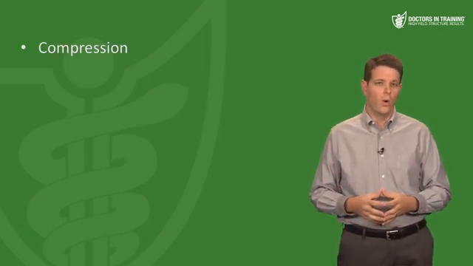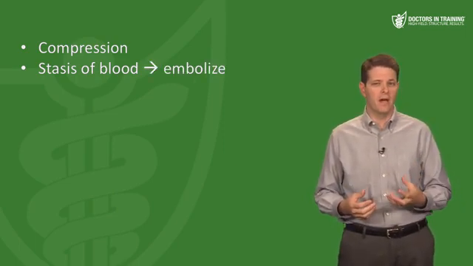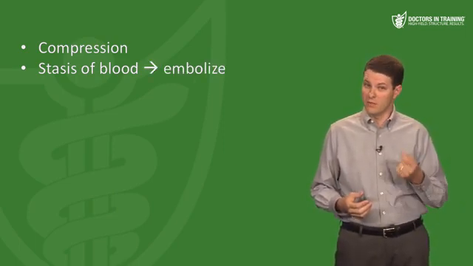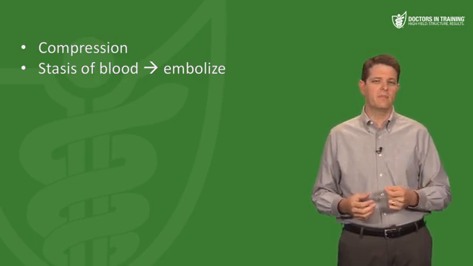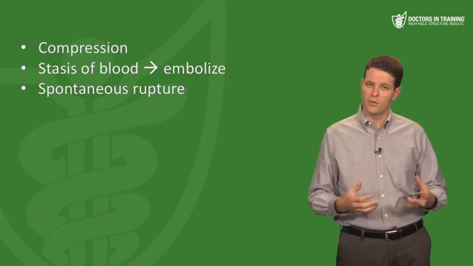Now most aneurysms typically aren't problematic unless they get really big and start compressing things, or you might have some stasis of blood inside the aneurysm which could clot and then embolize. But the most common and the most dangerous complication is that these aneurysms can spontaneously rupture, which is a dramatic, acute event for a couple of reasons.